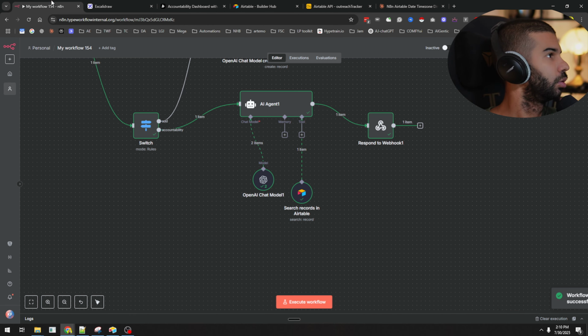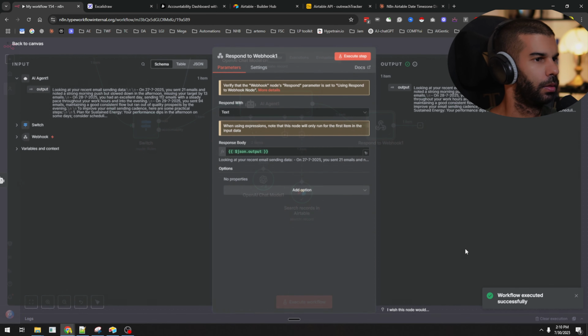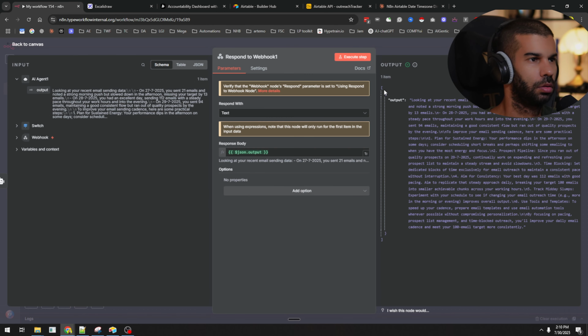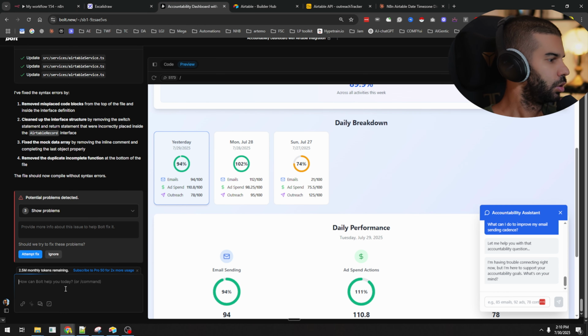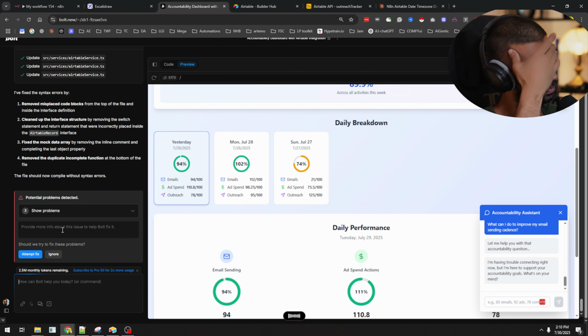I'm having trouble connecting. So let's just ensure that Bolt knows what it's supposed to be expecting. So for some reason, when I'm trying to get webhook information back, I'm getting an error. This is what n8n will be returning.